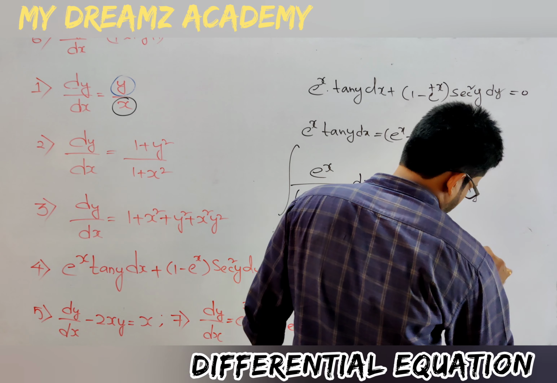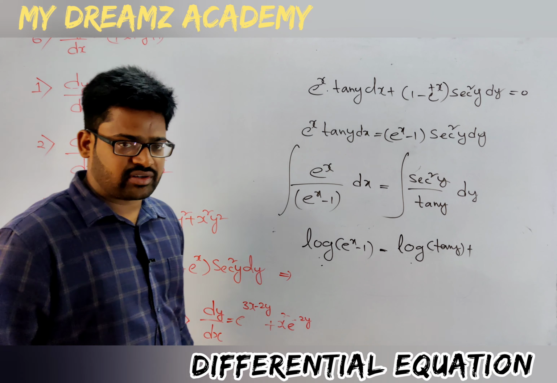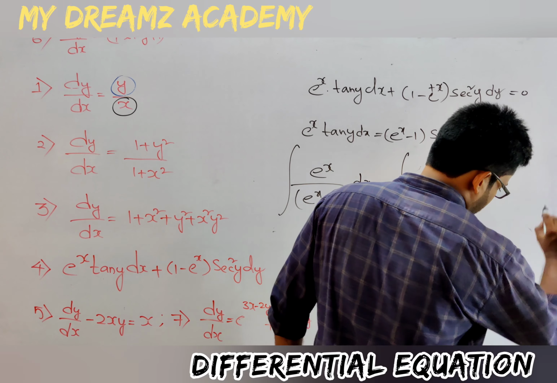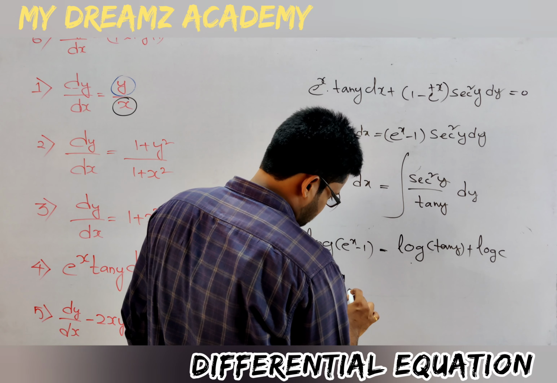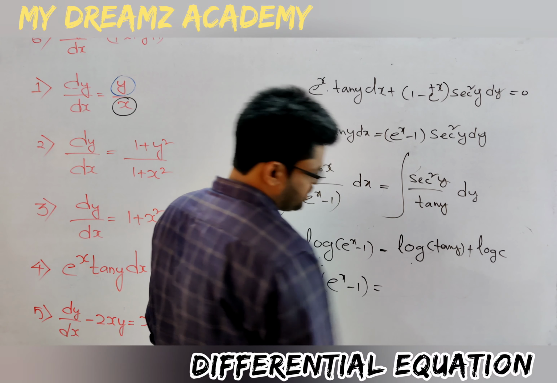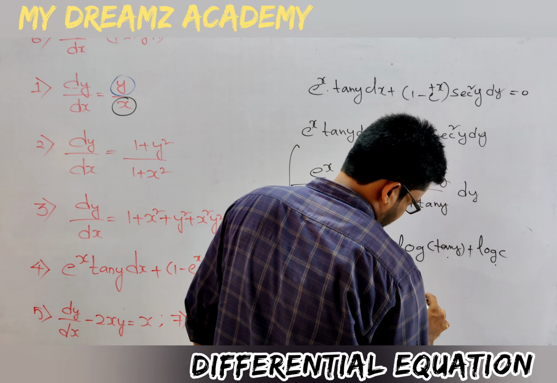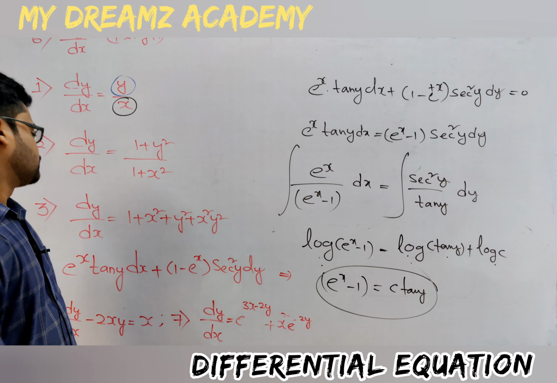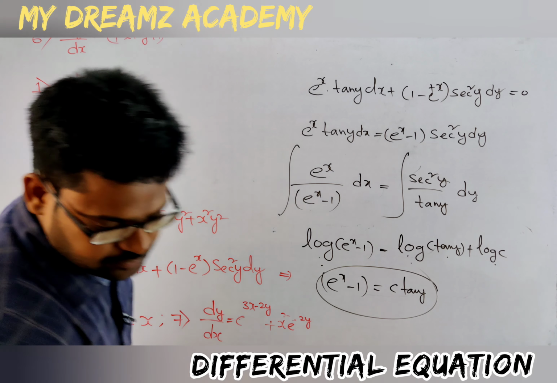Plus, if all the terms in the differential equation are in terms of log, we can take the constant value as a log sign. Next, e to the power of x minus 1, which is equal to log a plus log b. So c into tan y. So this is question number 4. Now we are going to see question number 5.